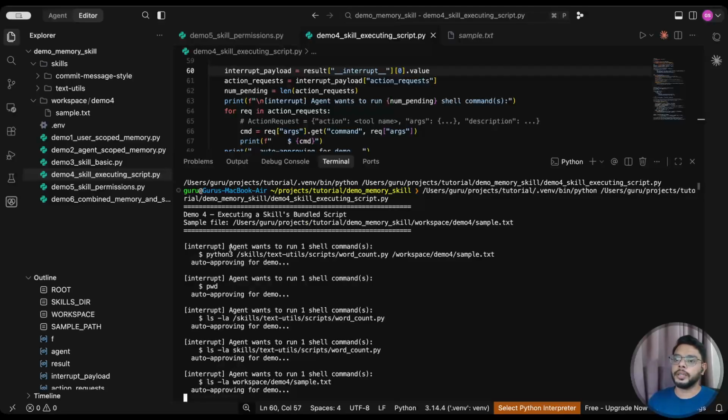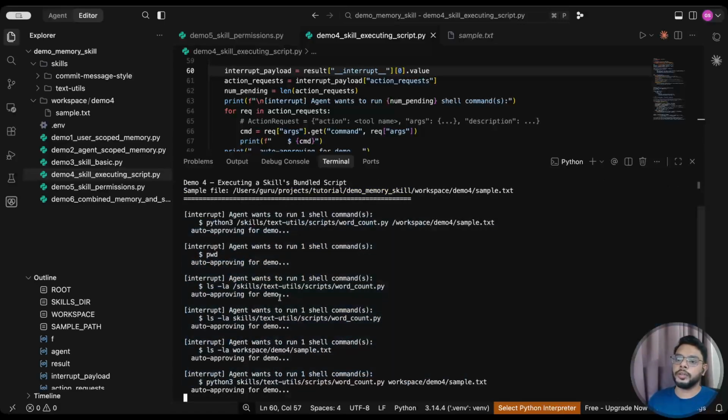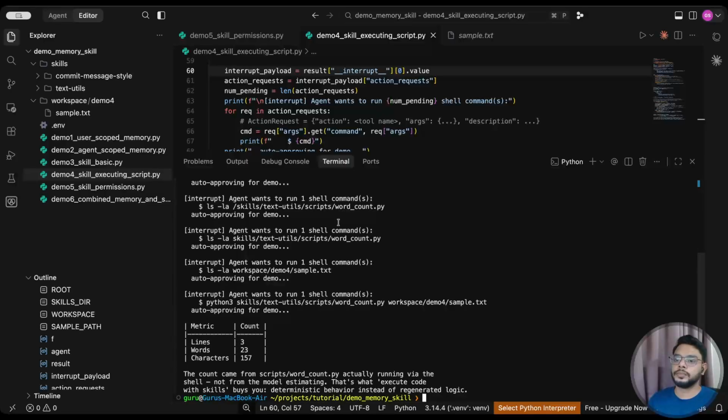Here you can see our agent is running some commands, and it is also logging what commands it is running. I'm already using auto approve, so it is not asking for any permission, assuming that it is auto approved. And it has given the output here.